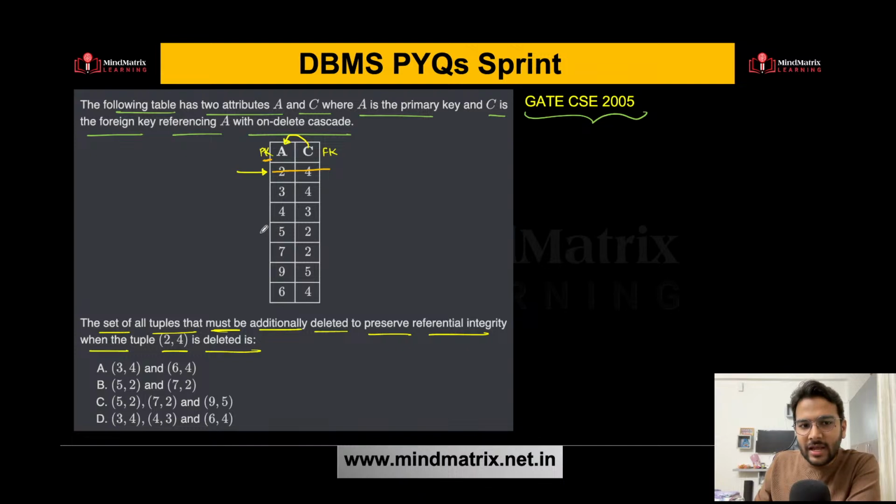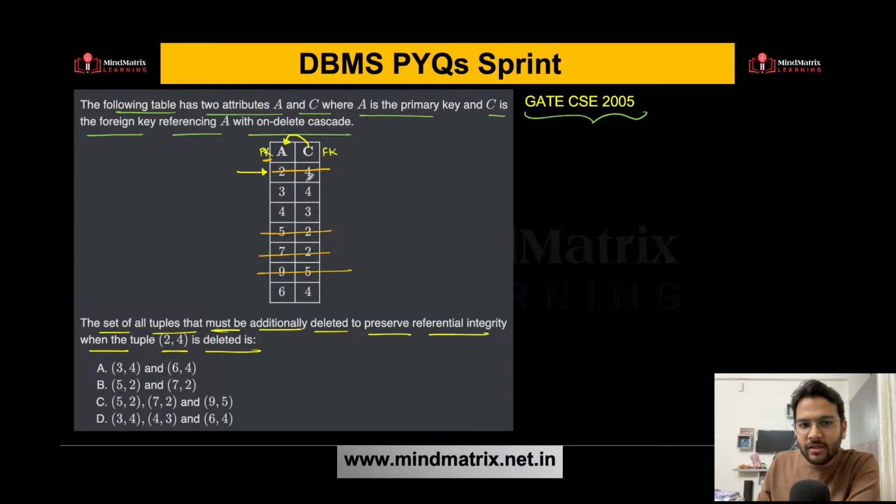So can I say I have to delete 5, 2 because 2 cannot be present over here? What else? I have to delete 7, 2 also. But now in order to preserve the referential integrity, I have deleted 5, 2, 7, 2. So wherever I have 5, I have to delete that also because 5 cannot be present in the foreign key. So can I say 9, 5 will also get deleted? And what about 7? Do we have 7 in the foreign key? No.